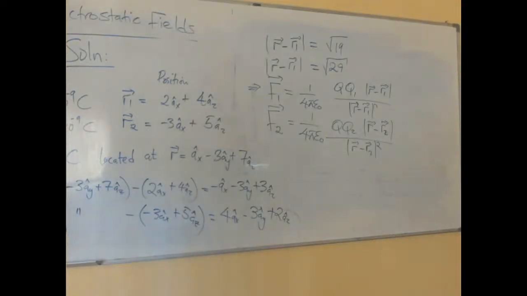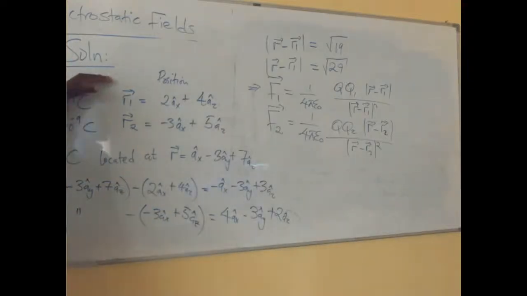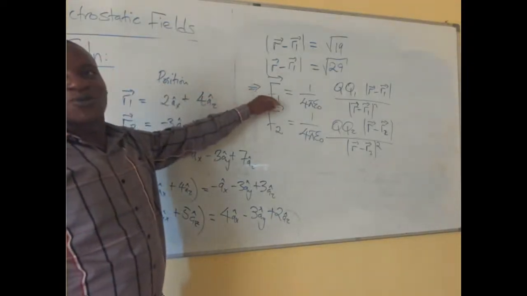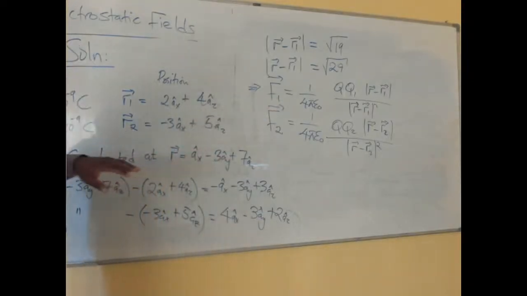So we move on to the next aspect. I've talked about the electric field here. I've talked about Coulomb's law. I've talked about how to calculate the force between the charges, which is coming from Coulomb's law. And then now I want us to talk about what is called the electric intensity.